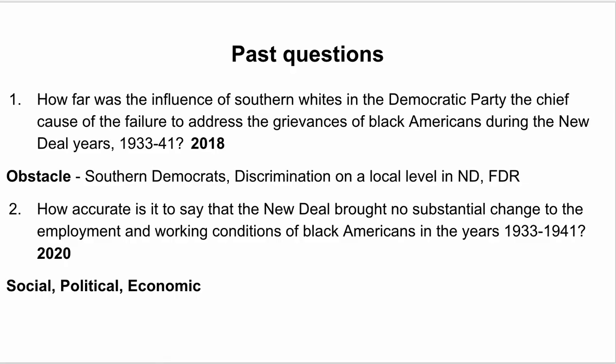The second question: how accurate is it to say that the New Deal brought no substantial change to the employment and working conditions of Black Americans in the years 1933 to 41? It does talk about employment and working conditions, so that's quite narrow. You could potentially do this social, political, economic, and break it down that way.